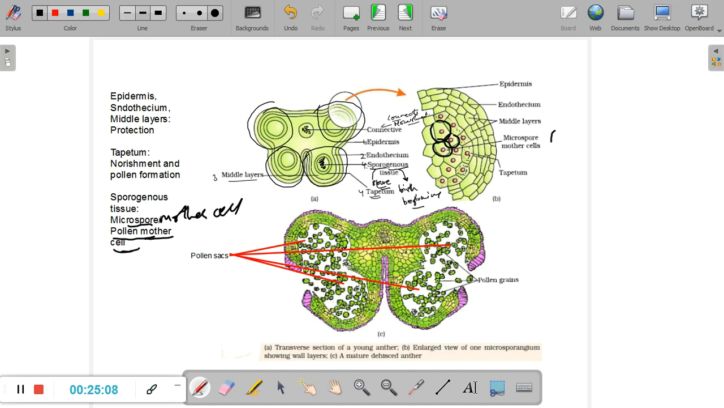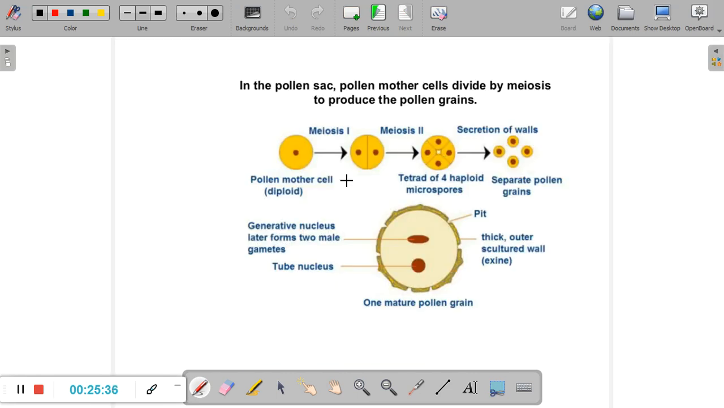And the ploidy of the microspore mother cell is diploid. The plant body that you see, the roots and the stem and the branches and the leaves and the flower that you see, these are all diploid. The cells are all diploid, and hence all the cells, even the cells on the inside, the microspore mother cells, are diploid. Now these diploid cells which are present in the sporogenous tissue, what happens to them? Now this is the pollen mother cell which is diploid.